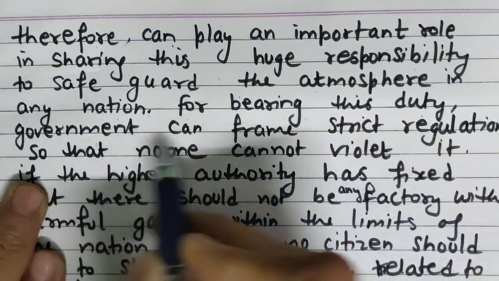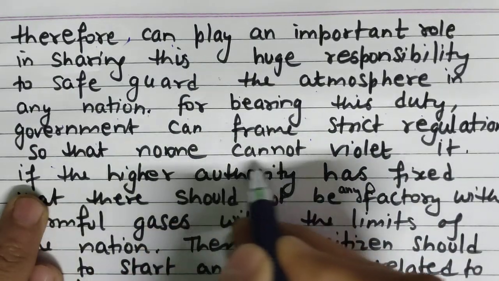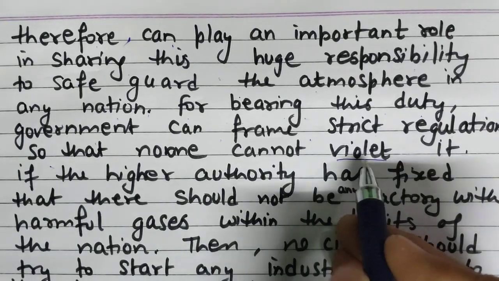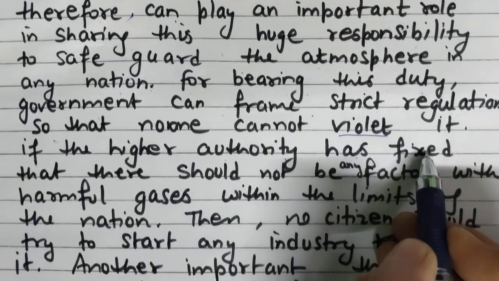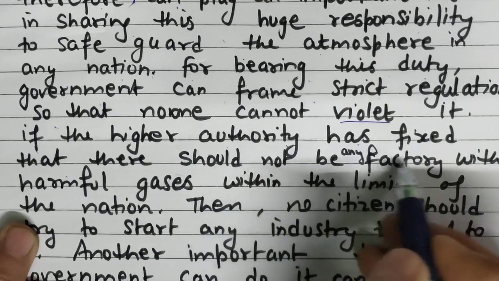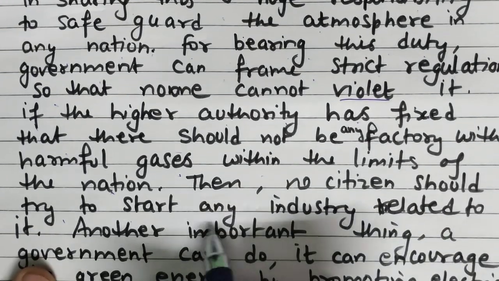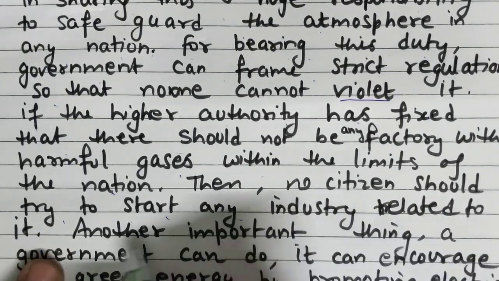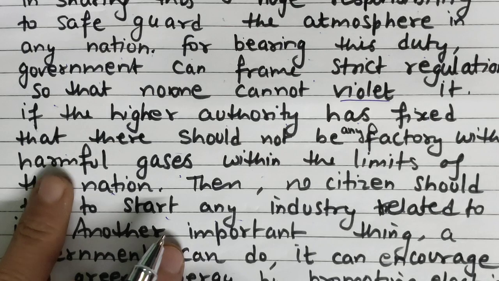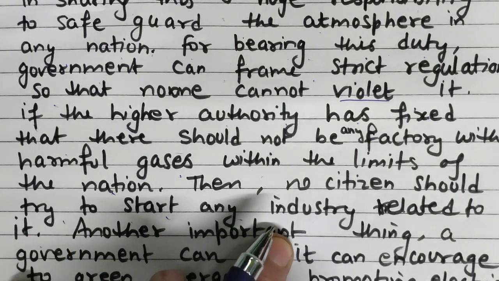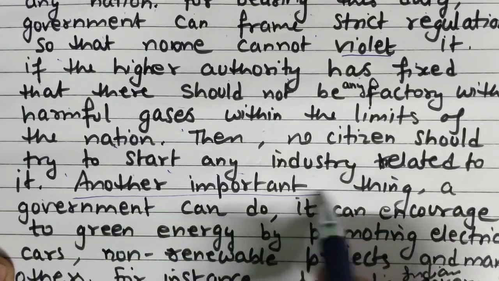For bearing this duty, government can frame strict regulations so that no one can violate them. If the higher authority has fixed that there should not be any factory with harmful gases within the limits of the nation, then no citizen should try to start any industry relating to it. If the government has decided not to allow any setup with harmful gases, then definitely no one can do it.